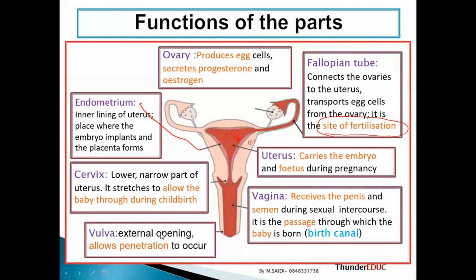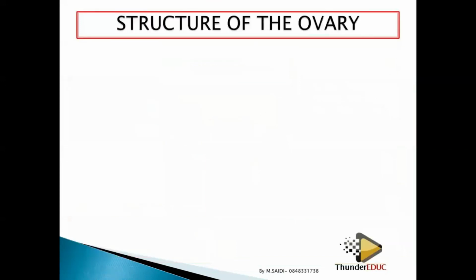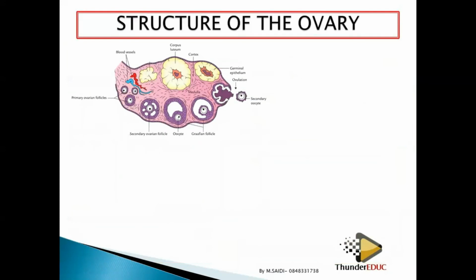And then the vulva is the external opening which allows penetration to occur. That's where the penis passes before it reaches the vagina. So that's what we call the vulva. Basically, those are some of the functions of the male reproductive system and the female reproductive system.